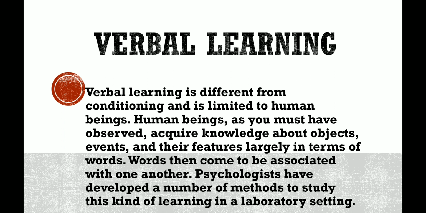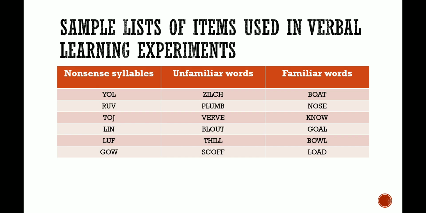Now, dear students, each method that is used for understanding this learning has some kind of verbal material, right? And we have used a variety of material to understand this: nonsense syllables, familiar words, unfamiliar words, sentences, etc. Now, students, nonsense syllables are those words which have an equal difficulty level for everyone, like YOL.